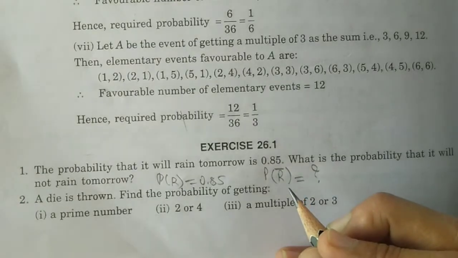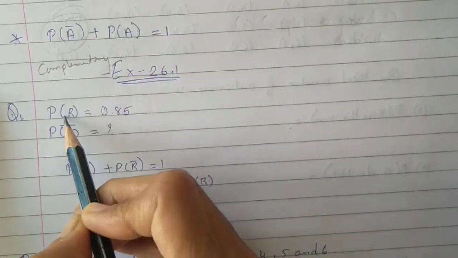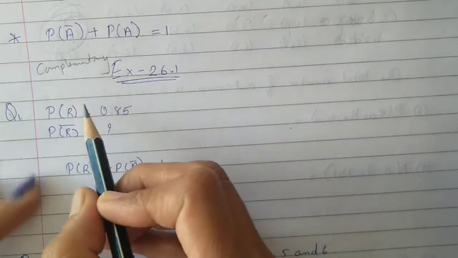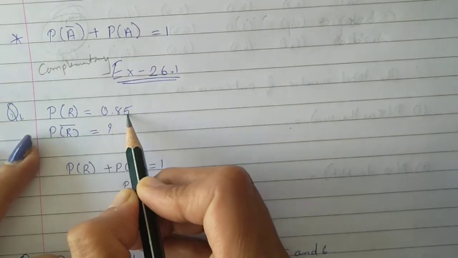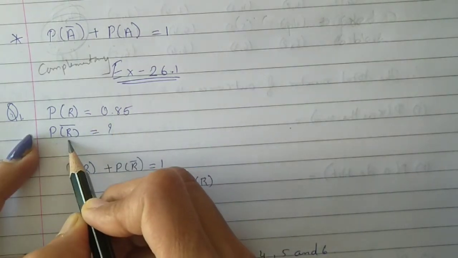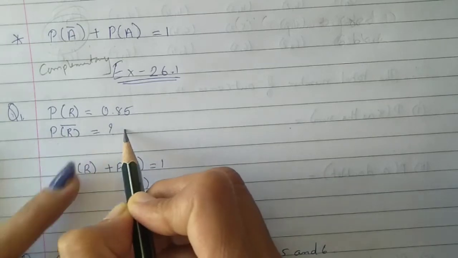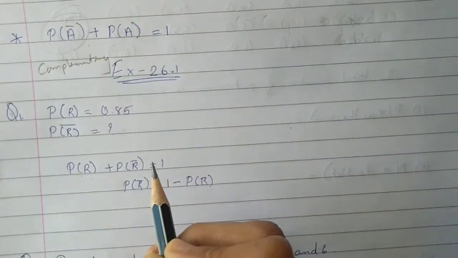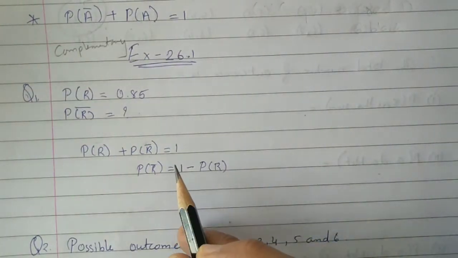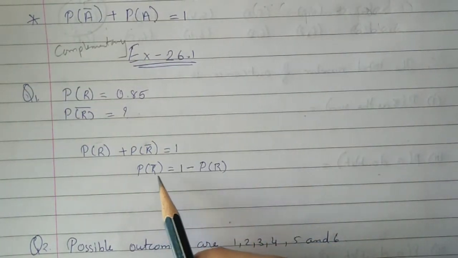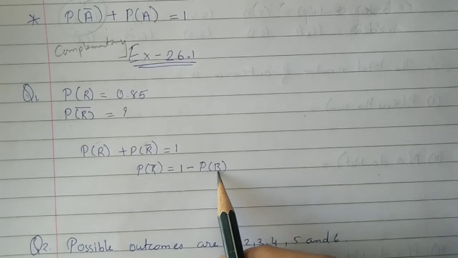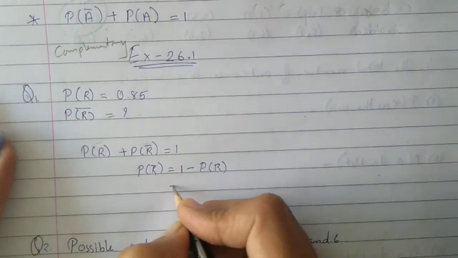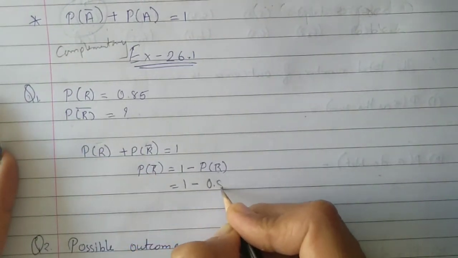The probability of rain tomorrow is 0.85, and the probability of not rain tomorrow is the question mark. So P(R) plus P(R bar) equals 1, that is P(R bar) equals 1 minus P(R). So we will do 1 minus 0.85.